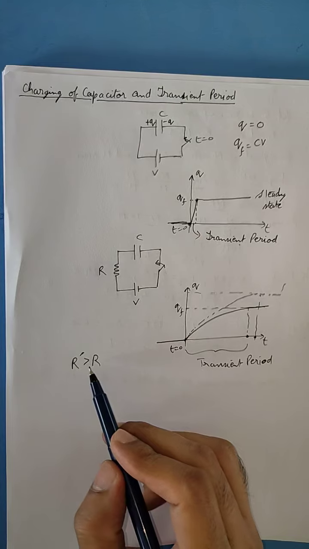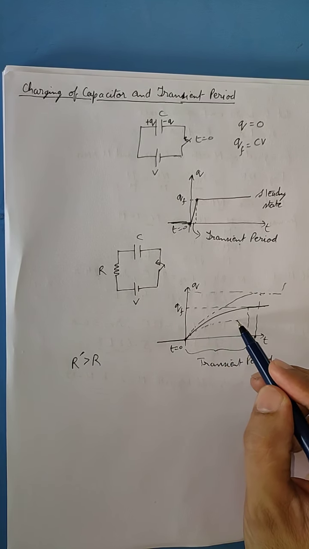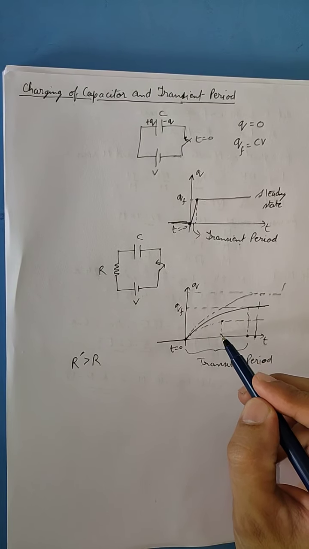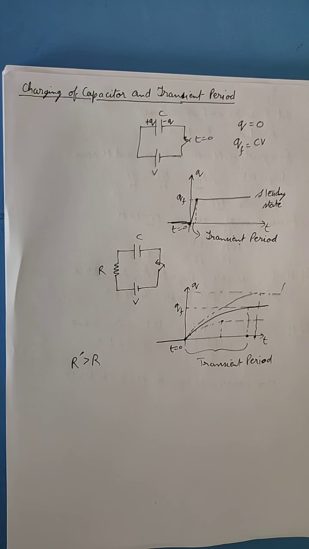And if R dash is less than R, if the resistance is reduced, then the curve will be like this and the steady state will be achieved earlier. So this way, when the resistance is connected, it increases or decreases the transient time or the charging time of the capacitor.